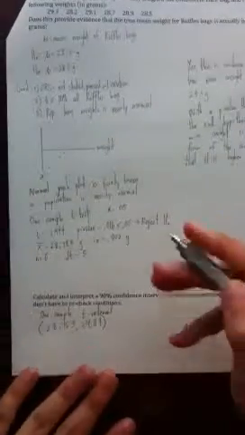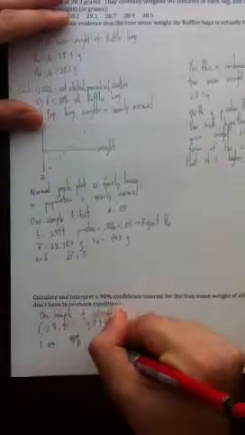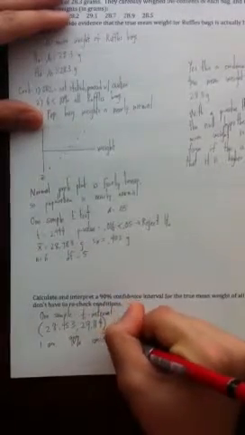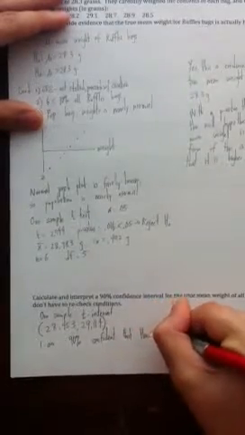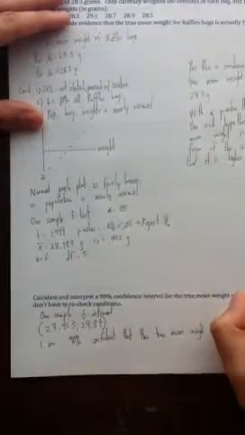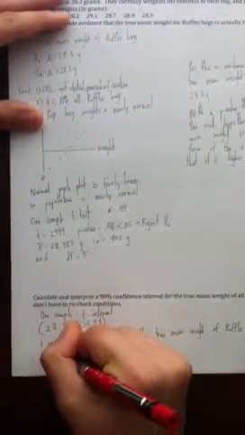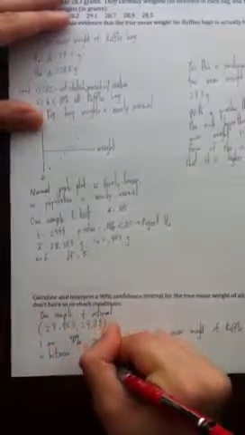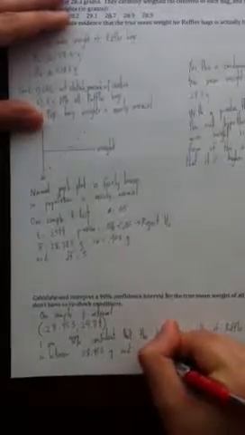And since we already wrote x bar, sx, and n, and degrees of freedom above here, we don't need to write it again. So our interpretation is going to be, I am 90% confident that the true mean weight of Ruffles bags is between 28.453 grams and 29.114 grams.